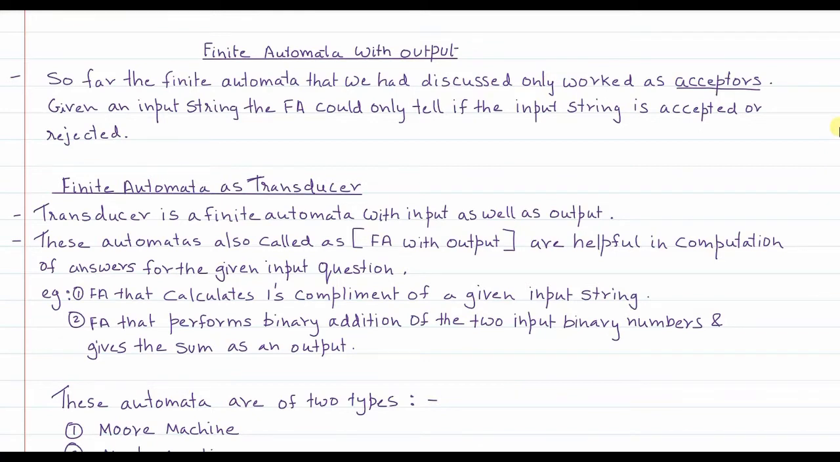Today we are going to study an important concept, that is, finite automata with output. So far, the finite automata that we have seen are acceptors. That is, the finite automata that we have discussed, like NFAs, DFAs, null NFAs and so on, have only worked as acceptors. Meaning what? Given any input string, your finite automata could only tell if the given input string is accepted or rejected.